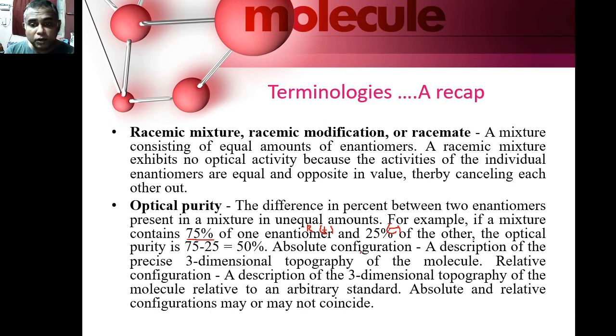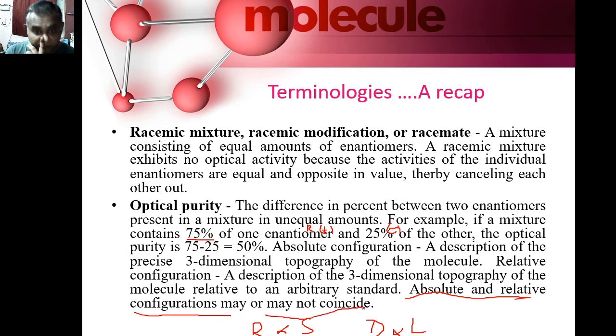Absolute configuration is a description of the precise three-dimensional topography of the molecule, and relative configuration is the description of the three-dimensional topography of the molecule relative to an arbitrary standard. Now we are going to discuss these two aspects in detail. Absolute configuration is what we call the R and S configuration, and relative configuration is what we call the capital D and capital L configuration. So absolute and relative configurations may or may not coincide.